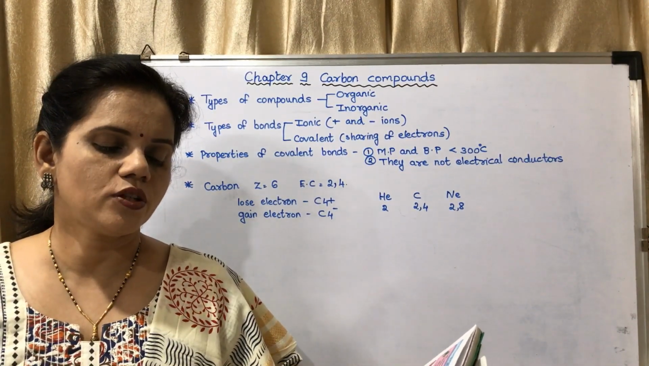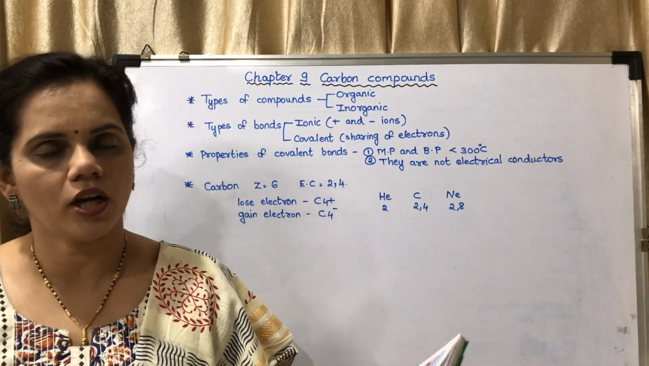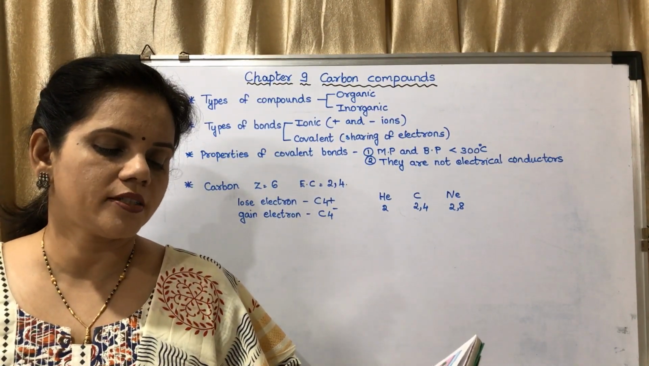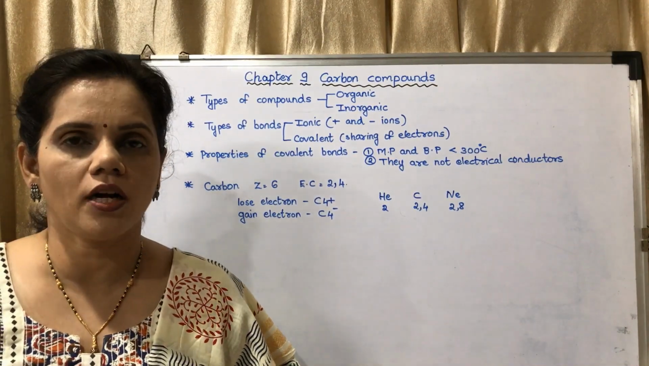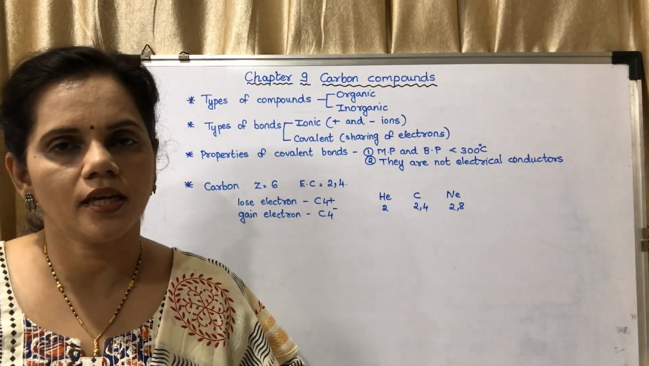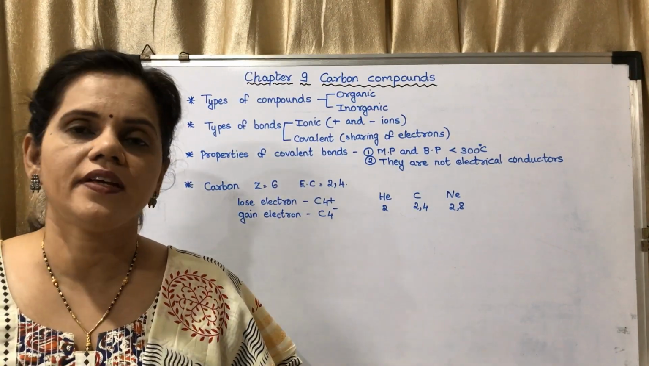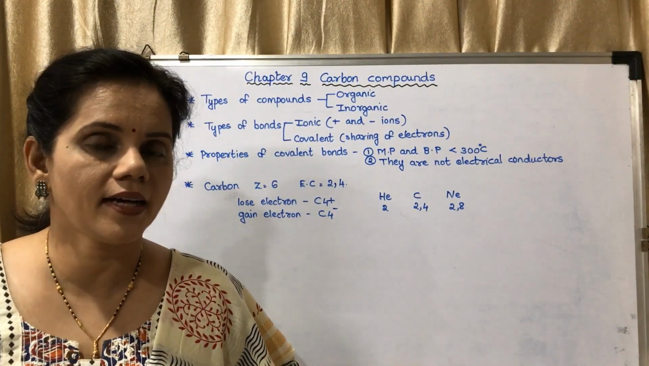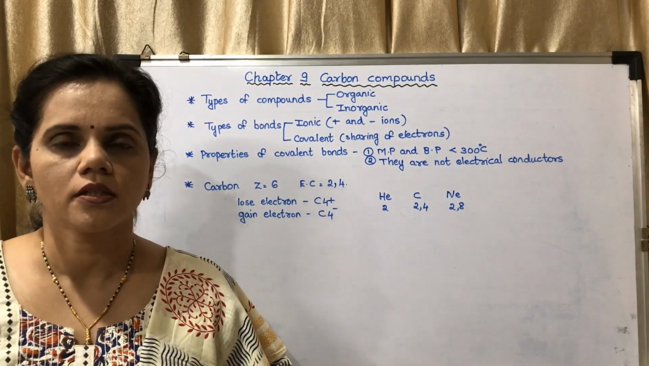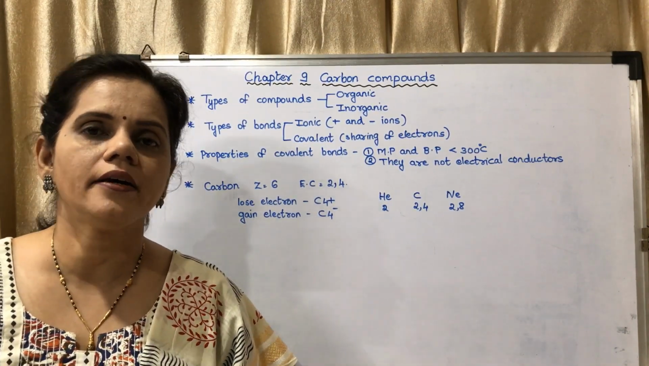I repeat, the force of attraction by which atoms or ions are held together in a molecule is called a chemical bond. What is the number of chemical bonds that an atom of an element forms called? It is called valency. So the number of chemical bonds is equal to valency. If there are two bonds, then the valency is 2. If there is one bond, then the valency is 1. What are the two important types of chemical bonds? It is ionic bond and covalent bond.